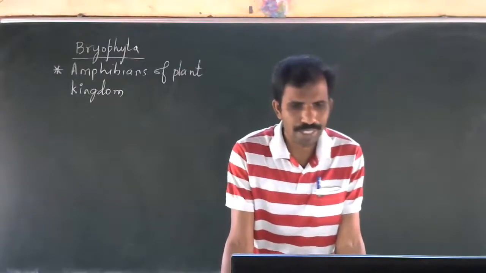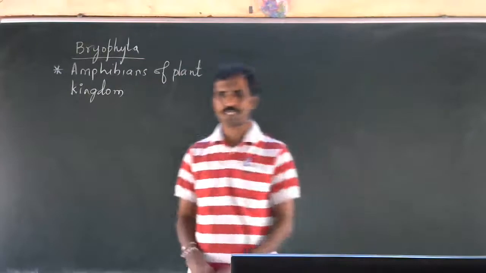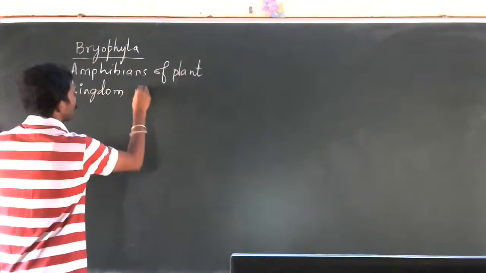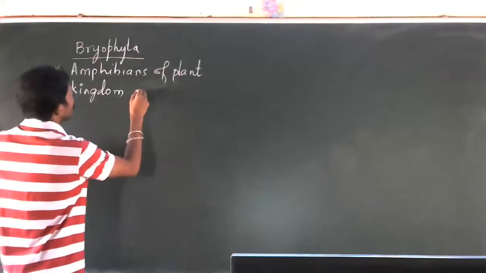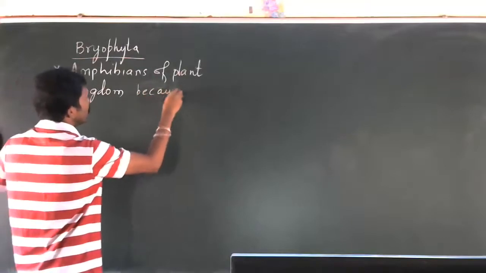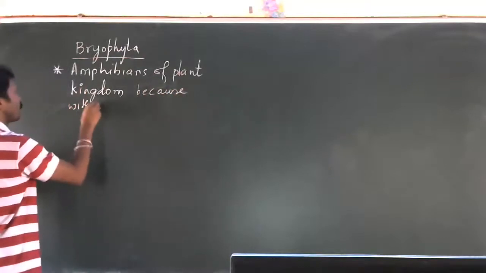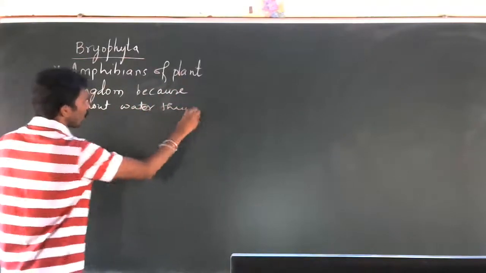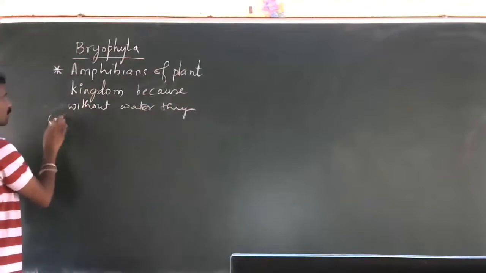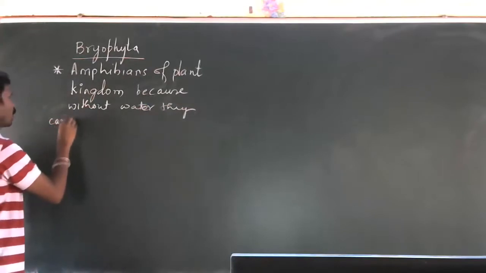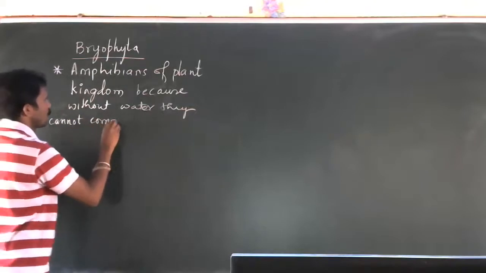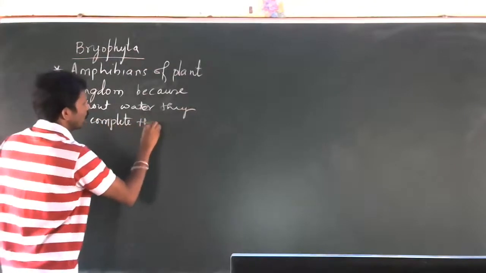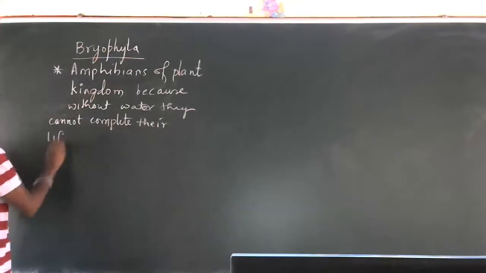All algae you can see, bryophytes, pteridophytes. I'll show you. So they are called amphibians because without water they cannot complete their life cycle. That's why.